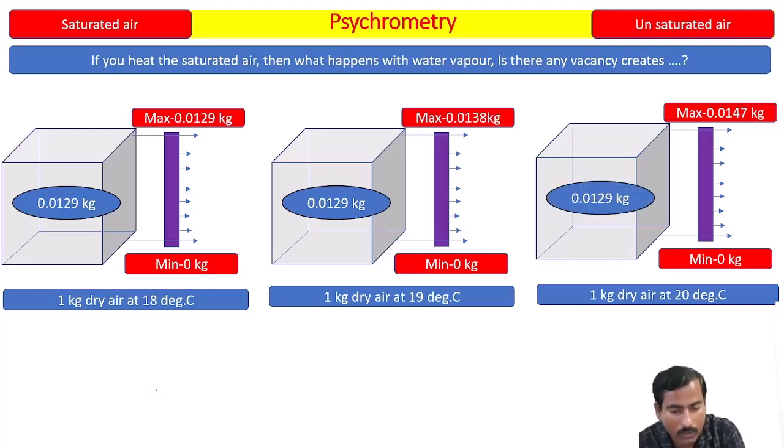Yes, of course, and it is more than the previous one at 19 degrees Celsius. How much vacancy? That is 0.0147 minus 0.0129. So why is the vacancy increasing? Because as you keep increasing the temperature, the holding capacity for water vapor increases. But that is not the case when lowering the temperature. Understood? Okay.